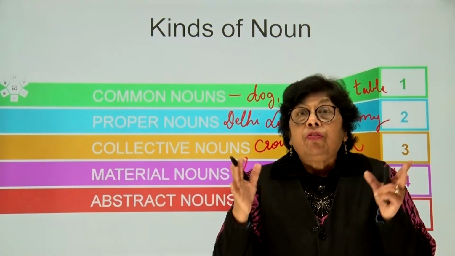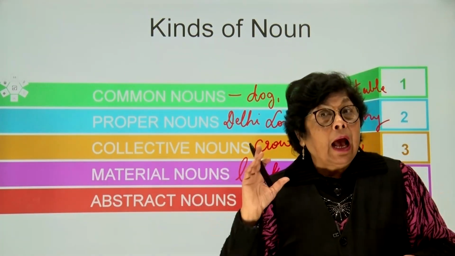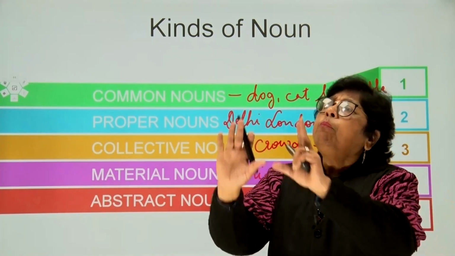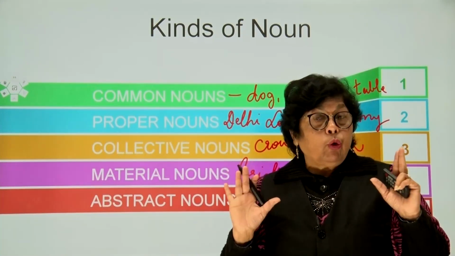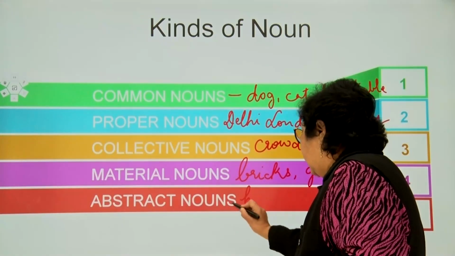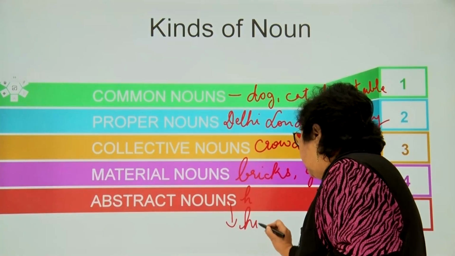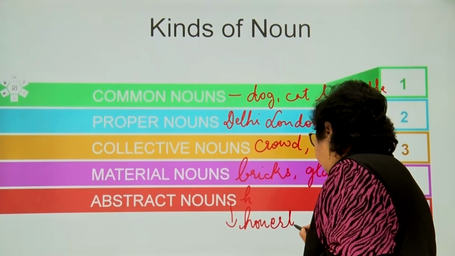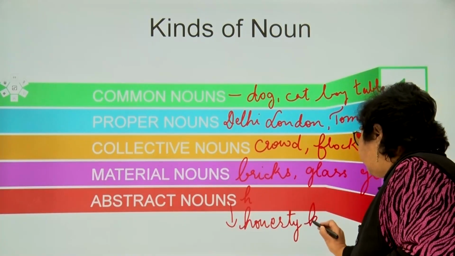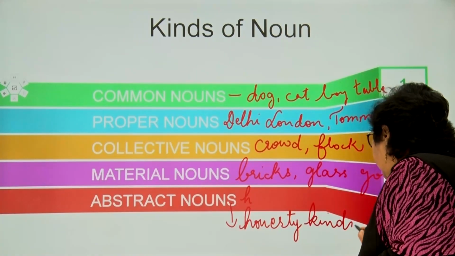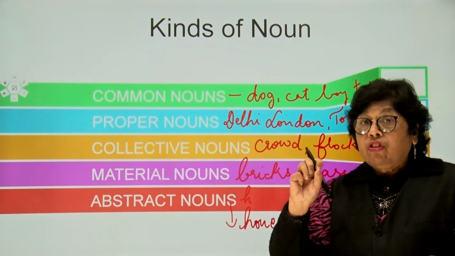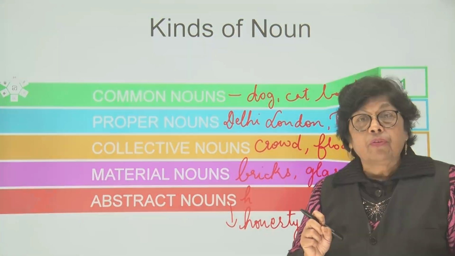Abstract noun, something that you cannot see, but as I told you, an emotion, an idea, which you can perceive in a person, but you cannot touch it, children. For example, I should write it out here, children. Honesty, that we have. Kindness, you can see the kindness in a person. You can see the cruelty in a person. But children, we cannot touch it and keep it separate.